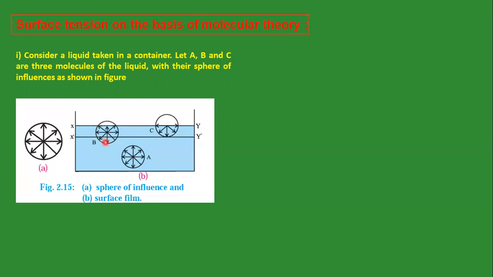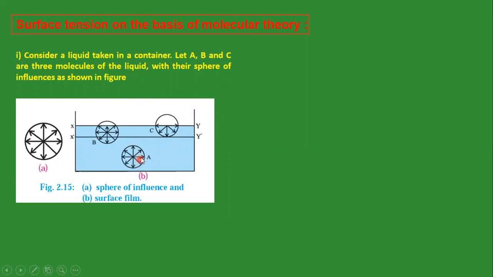Therefore, some part of its sphere of influence is outside the liquid. And molecule C, if you see it very carefully, is on the surface. Therefore, half of the sphere of influence of molecule C is outside the liquid. Above the surface of this liquid, air exists. The medium is air.